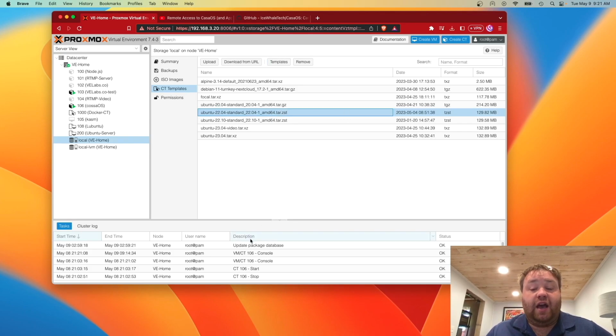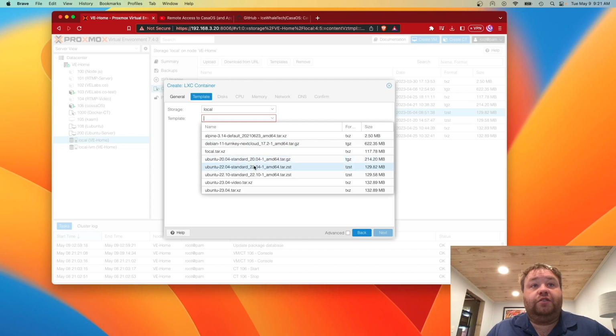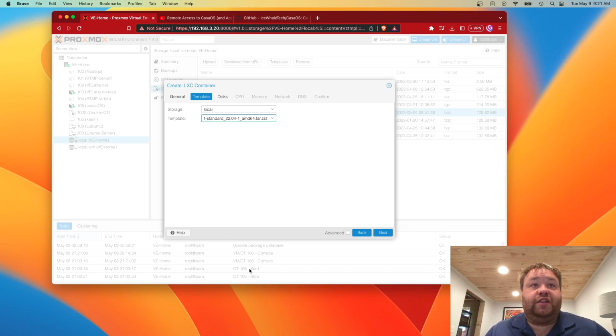So now that we have our image, we're able to come to the top right hand corner of the screen and click create CT. And then we're going to need to give it a name and a password. Now we hit next. And we're going to select our image, which we said was going to be 22.04. Hit next.